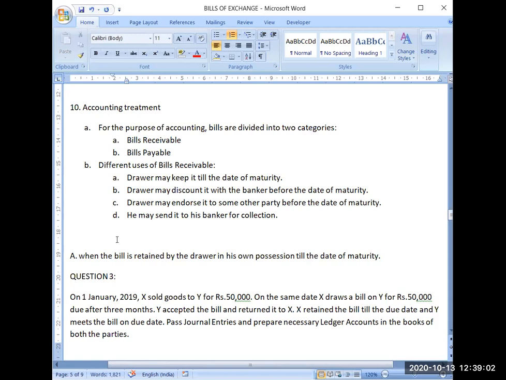So what he can do is give that bill to the banker again. But now the intention is not getting money in exchange for the bill immediately. He will tell his banker to keep this bill with him, present it to the drawee on its due date on his behalf, then collect the payment and deposit it in his account. So he may send it to his banker for collection also. These are the four uses which the drawer can make of a bill receivable.